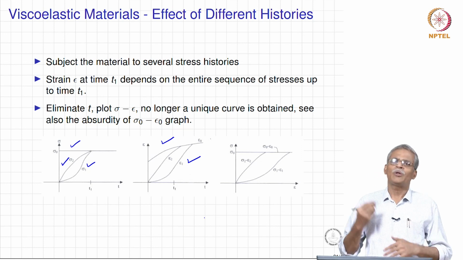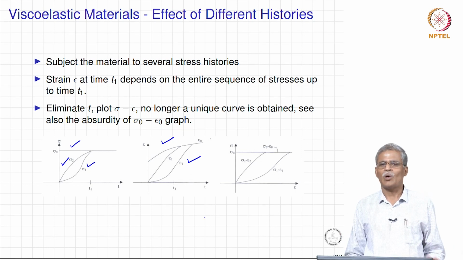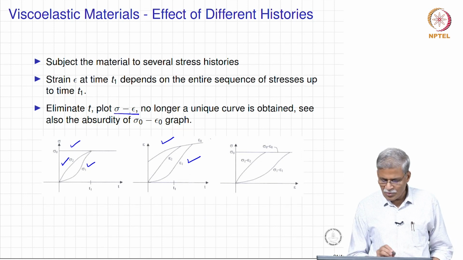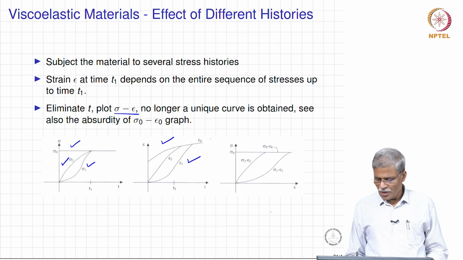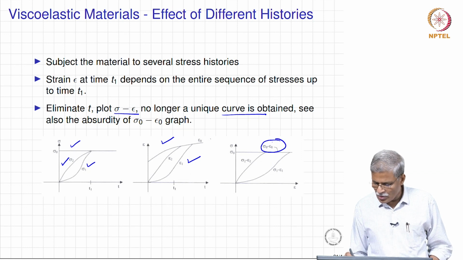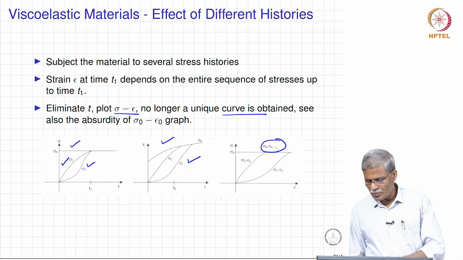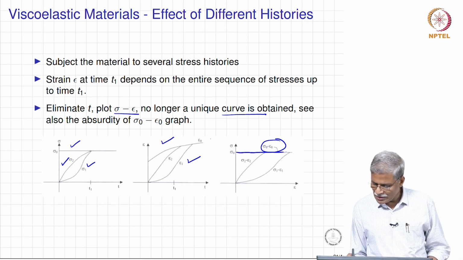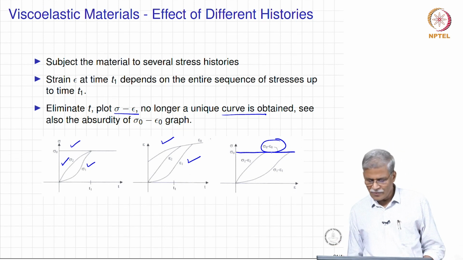So, now if you try to do the same thing that you did earlier, of trying to eliminate t and see whether you can plot sigma versus epsilon, you are not going to get a unique curve, and in fact you can see the absurdity of this sigma naught, epsilon naught. Sigma naught is constant and epsilon naught is varying, so you get a line something like this, which makes very little sense.